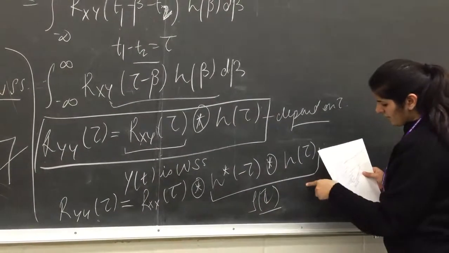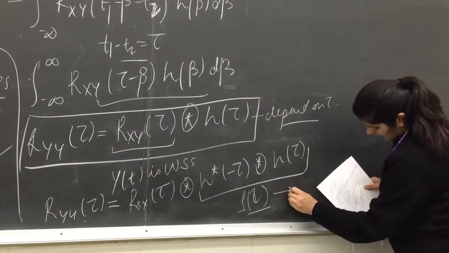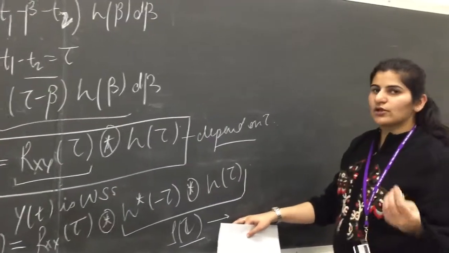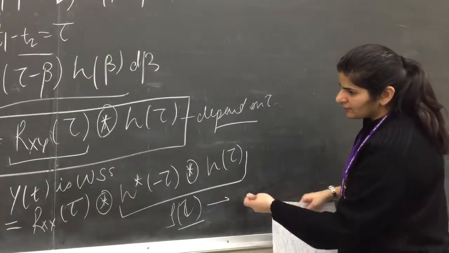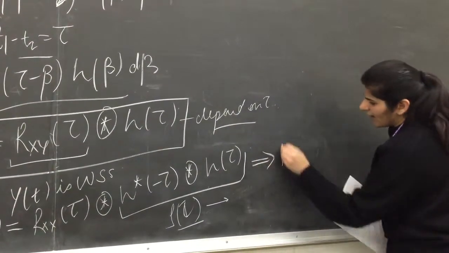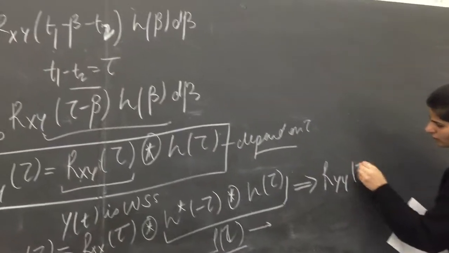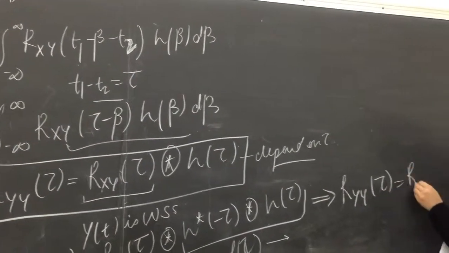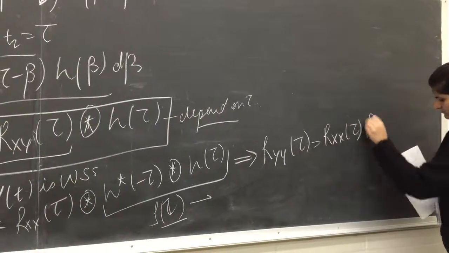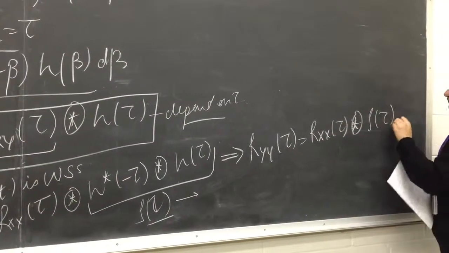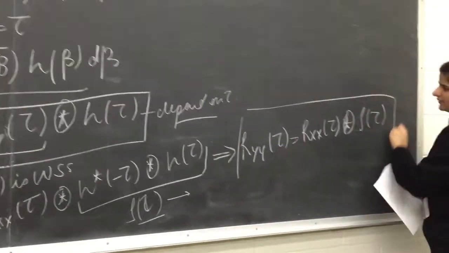This is a system function, and this is actually an autocorrelation function which has all the properties of an autocorrelation function, that it is non-negative definite. So we get that our output autocorrelation is equal to input autocorrelation convolved with rho(tau). This is the final result.